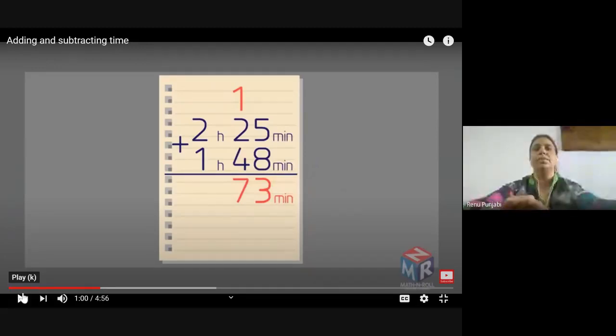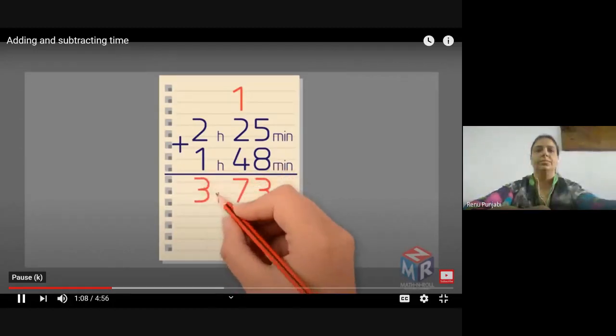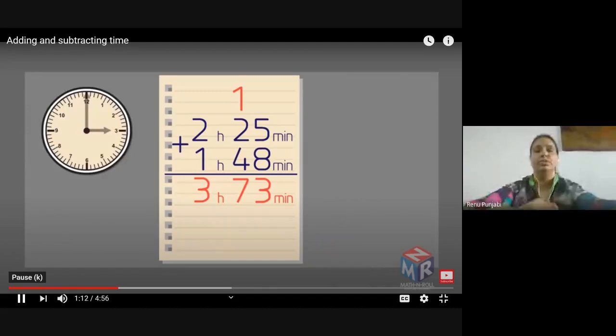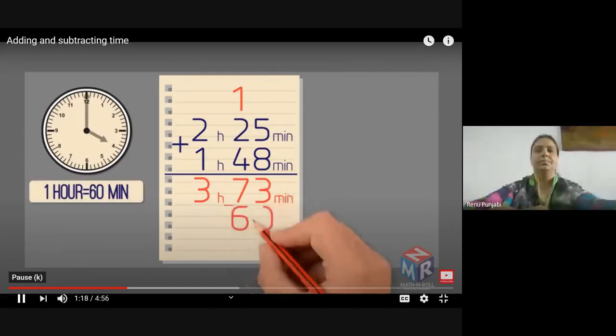So when you see the minutes column is greater than 60, what is the next process now? Now we need to add the hours column. 2 plus 1 equals 3 hours. So we have 3 hours and 73 minutes. Now what do we do next? Keep in mind that 1 hour is equal to 60 minutes. We need to take away 60 minutes from 73 minutes and give it to the hours.